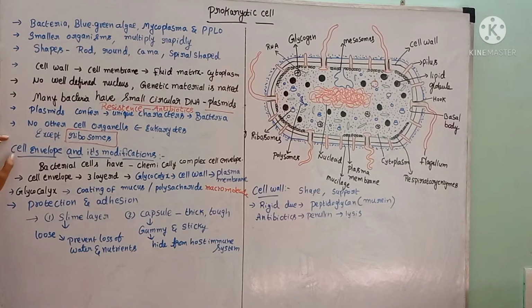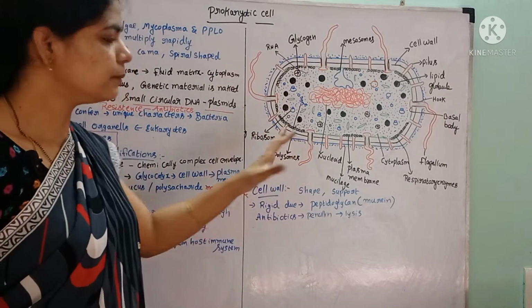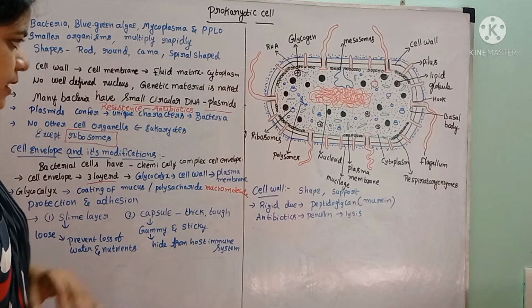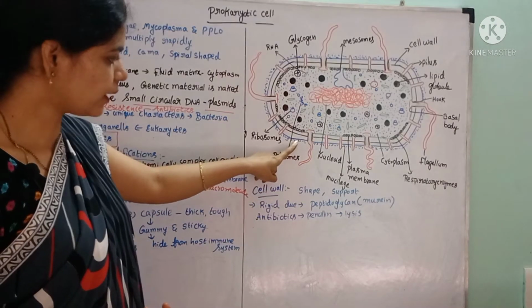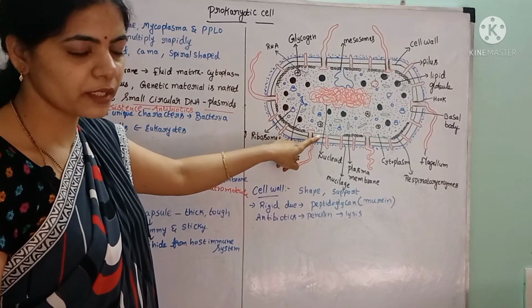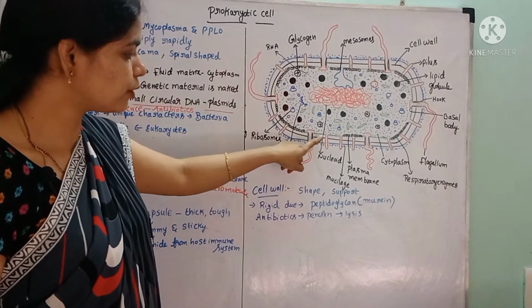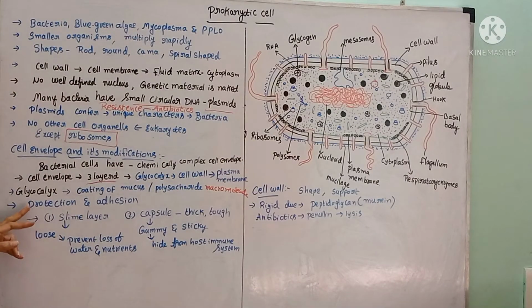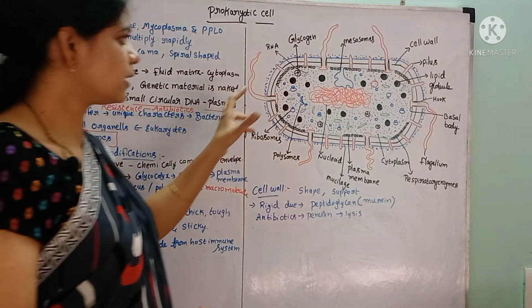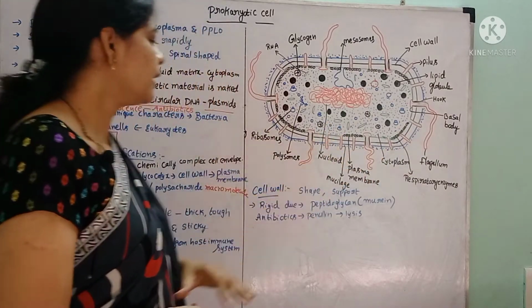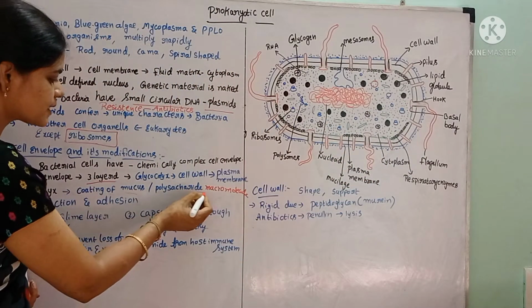And if you see the cell envelope, it is chemically complex in the bacteria. It consists of three layers. How many layers are present in the cell envelope? Three layers are present. They are, the outermost one is the glycocalyx, the second one is the cell wall, and innermost one is called as plasma membrane. So what is the first one? Glycocalyx, followed by the cell wall, which is followed by the plasma membrane. And if you see the glycocalyx, this is the outer coating. This is the outer coating is present, right? This is called as glycocalyx. It contains mucus or polysaccharide.